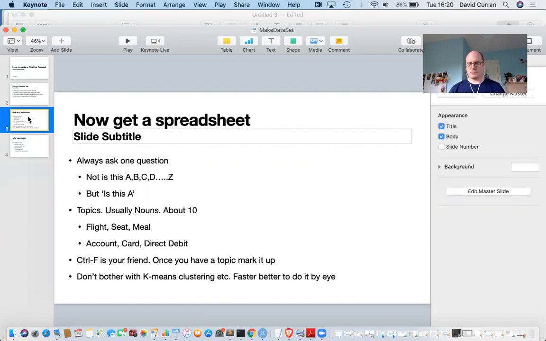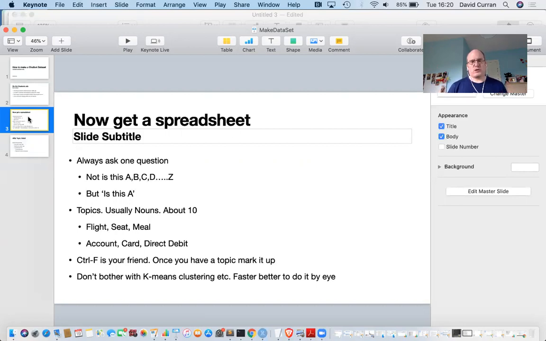Here, Control F is your friend. When you find a word that you think is a topic, go through your data, your spreadsheet of example utterances, and just mark off wherever you see it. Oh, look, that is about being a vet. That is about being a vet. That is about a vet. Over and over again. And doing that, you very rapidly get your questions marked up.